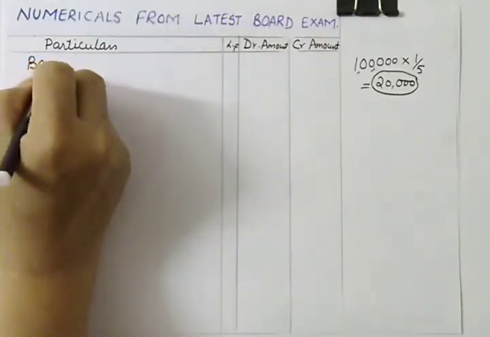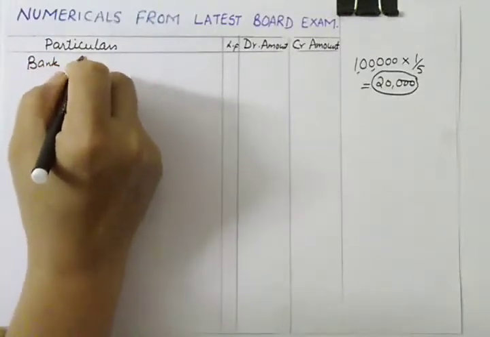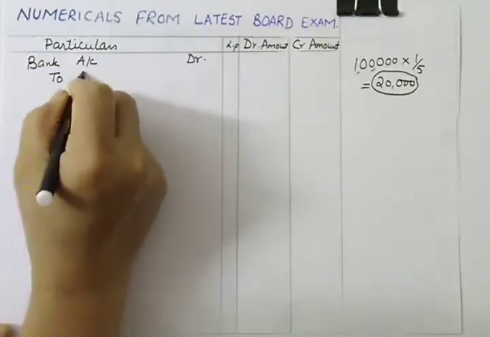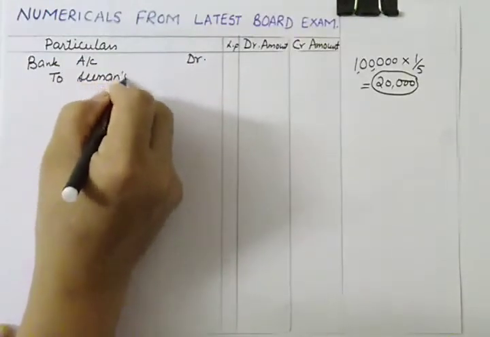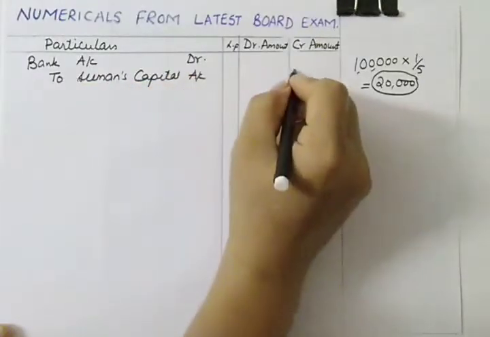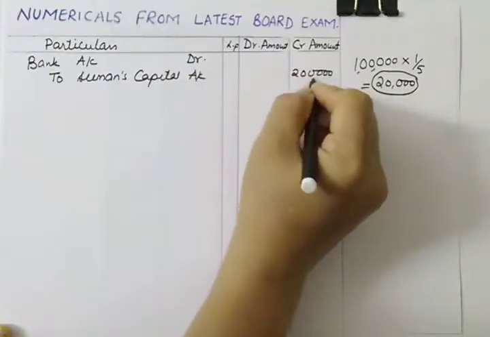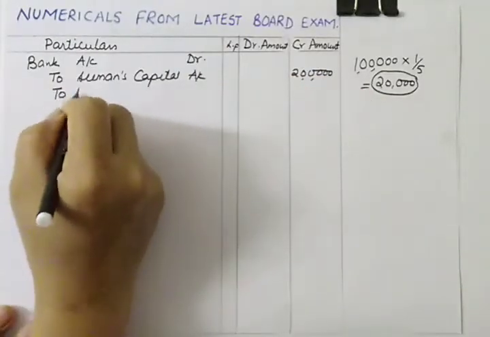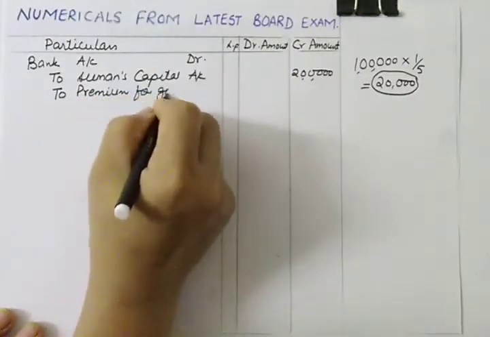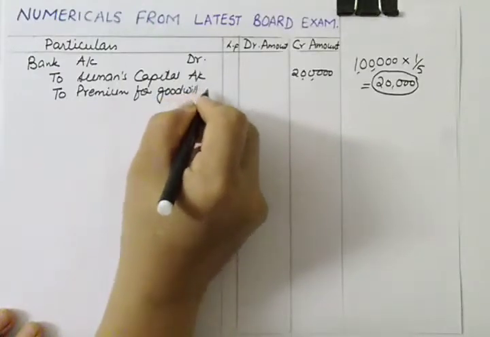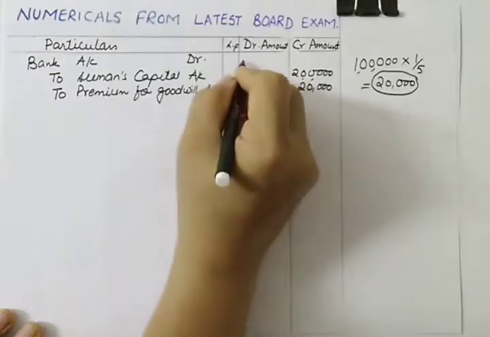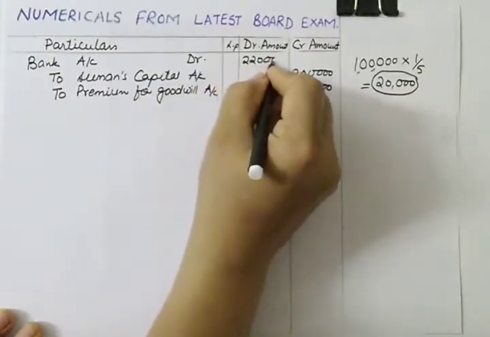So the first journal entry is Bank account debit, to Suman's capital account, her capital is 2 lakhs, and to premium for goodwill, which is 20,000, and the total of these two is 2,20,000.